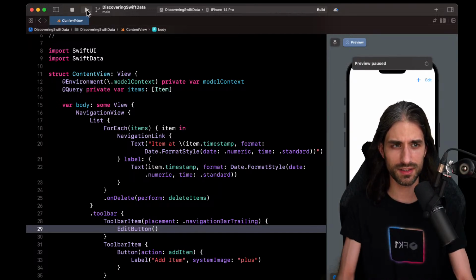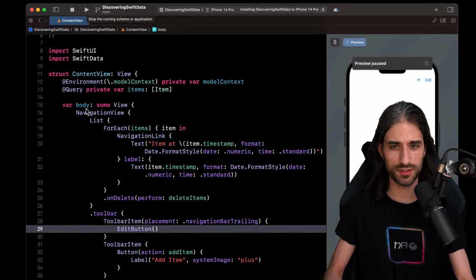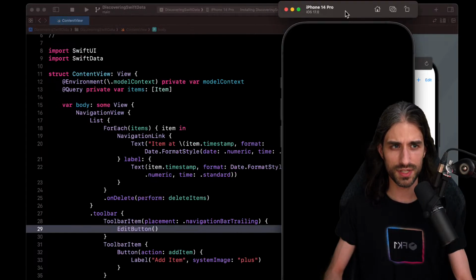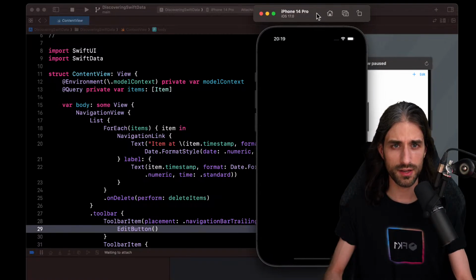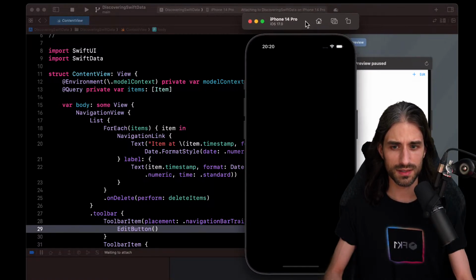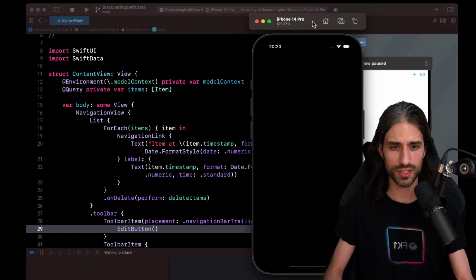Now let's run the app in the simulator and see what's going to happen. So I'm booting up a simulator, so iPhone 14 Pro on iOS 17. So the app is launching. Let's see.